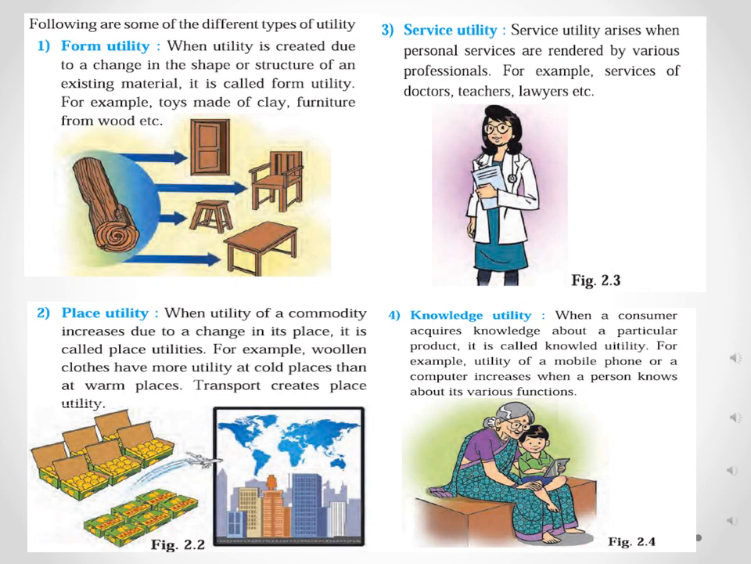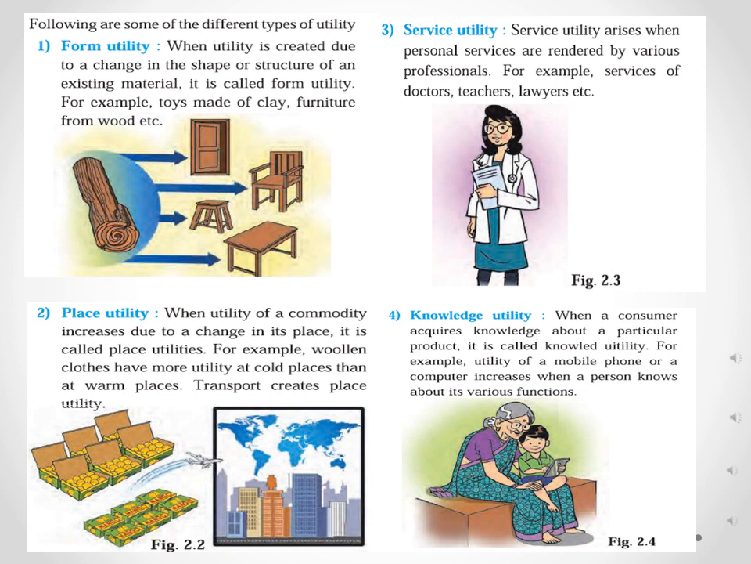This is what form utility means. You are making a particular kind of product with the help of another product. You are changing the shape, you are forming a particular kind of product with the help of raw materials. Okay, clear?